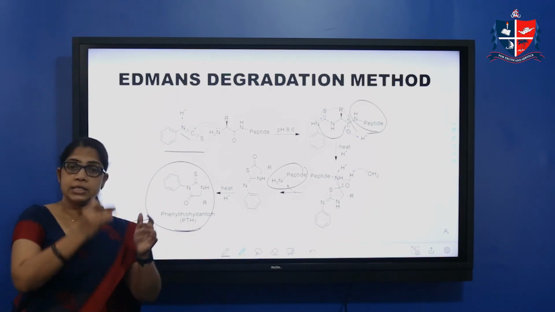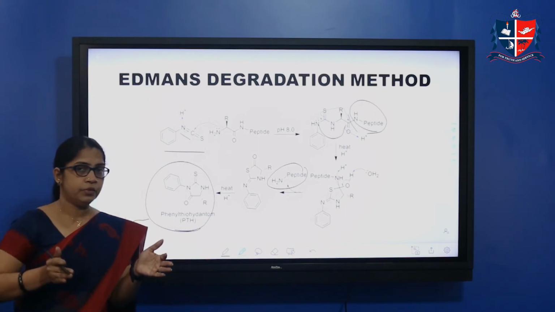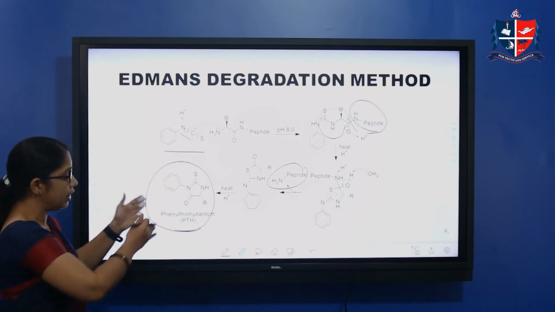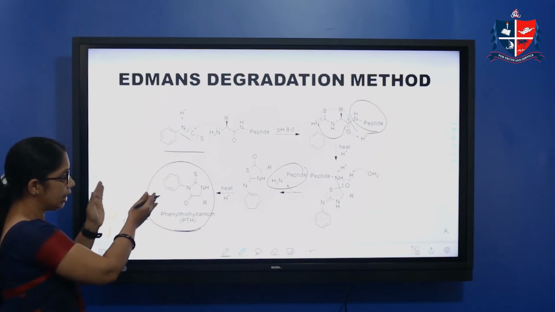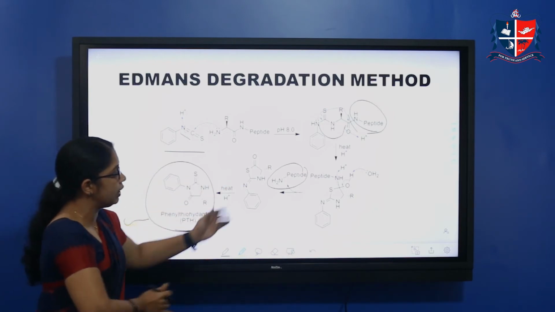In the before case, all the peptide bonds are hydrolyzed, and we get three different products. Here only the terminal one is cleaved, or undergoes reaction to give a side product, and the remaining one is an oligopeptide.